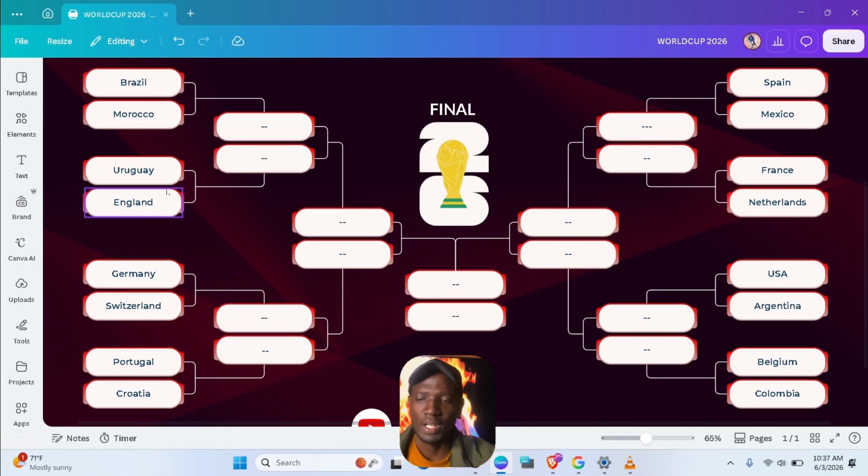Brazil, Morocco, Paraguay, Uruguay, England. We gave Germany, Switzerland, Portugal, Croatia. And then in the other table, we gave Spain, Mexico, France, Netherlands, USA, Argentina, and Belgium against Colombia.